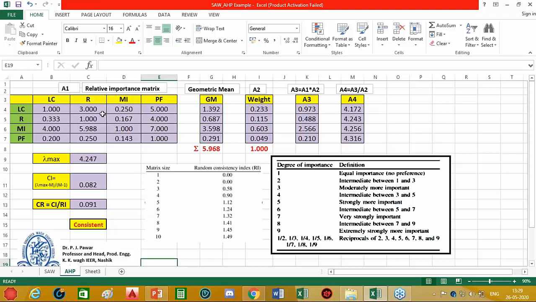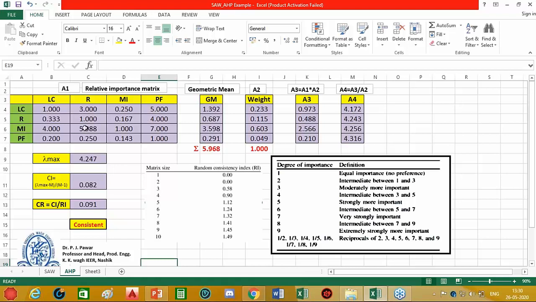Now, if I consider repeatability error and load carrying capacity, this is my judgment: I feel that load carrying capacity is moderately more important than repeatability error. So from the Saaty scale, moderately more important, I will assign 3. Similarly, I feel that load carrying capacity is strongly more important than programming flexibility, so I assign 5.